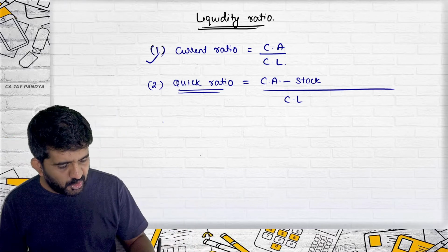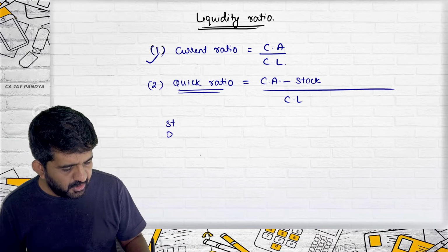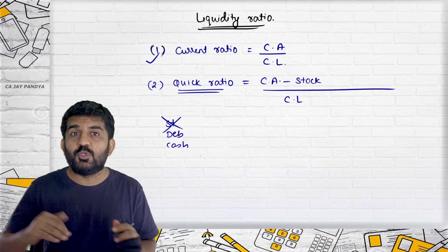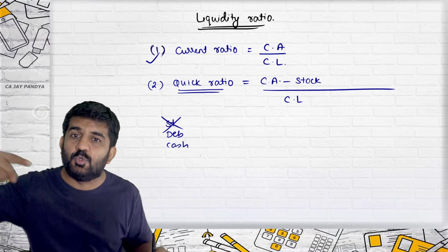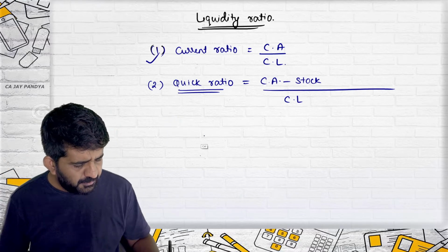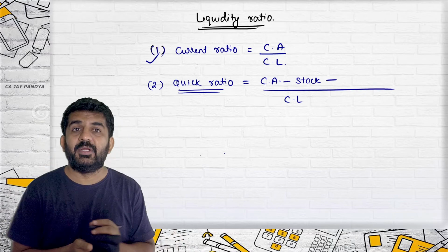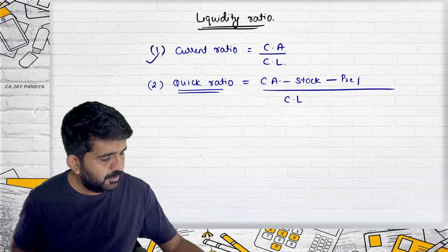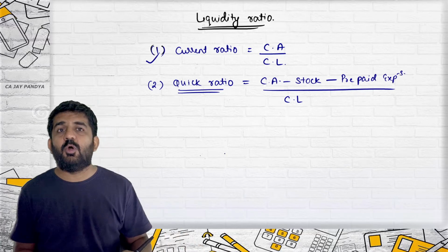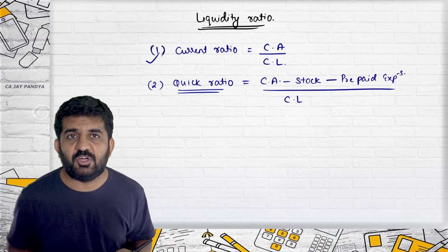Say this is your asset side of balance sheet. Stock, debtors, cash. Then just the stock is removed. So what we are considering in current assets is only debtors and cash. See what is removed next in numerator. Prepaid expense. At this level I am not explaining what prepaid expenses are and why they are written on the asset side of the balance sheet.